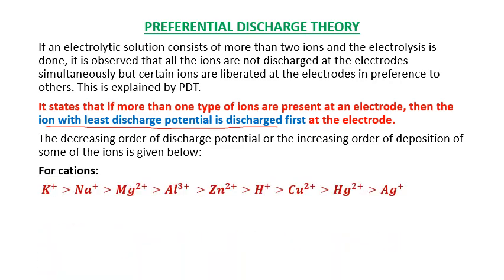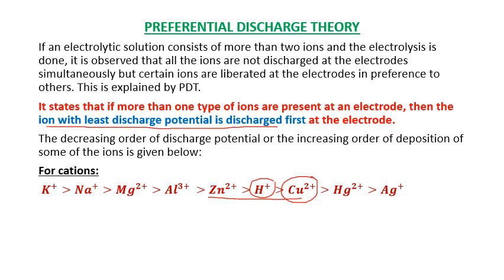For cations, this is the order: K plus and so on, the decreasing order of the discharge potential. Always focus on this area. Check here, H plus is there, and this is Cu2 plus. Cu2 plus discharge potential is very less when compared to the H plus discharge potential. Try to remember the order.